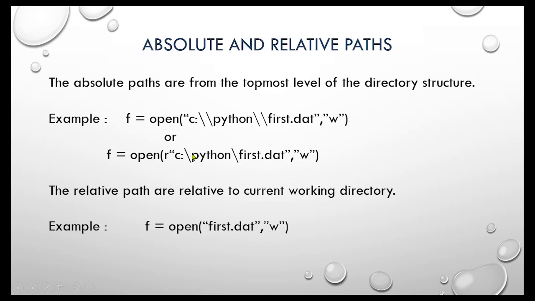Relative paths are relative to the current working directory. That means if the file you want to read or write already exists in the current working directory, then there is no need to supply the absolute path of the file. Okay. So in almost all examples I am using relative paths, but in place of a relative path, we can use an absolute path if the file does not exist in the current working directory.